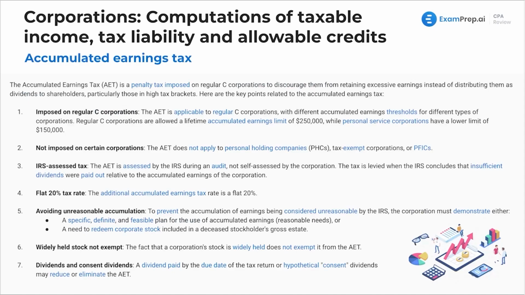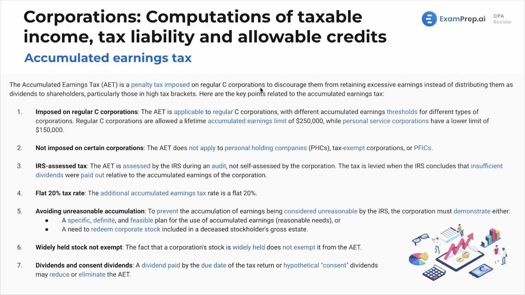Accumulated earnings tax, all these wonderful taxes. Accumulated earnings, essentially just retained earnings. The accumulated earnings tax is a penalty imposed on regular C corporations to discourage them from retaining excessive earnings instead of distributing them as dividends to shareholders, particularly those in high tax brackets. Here are the key points for this tax.